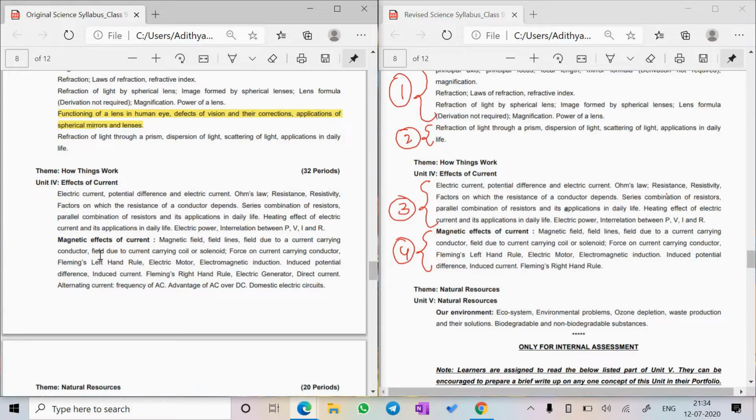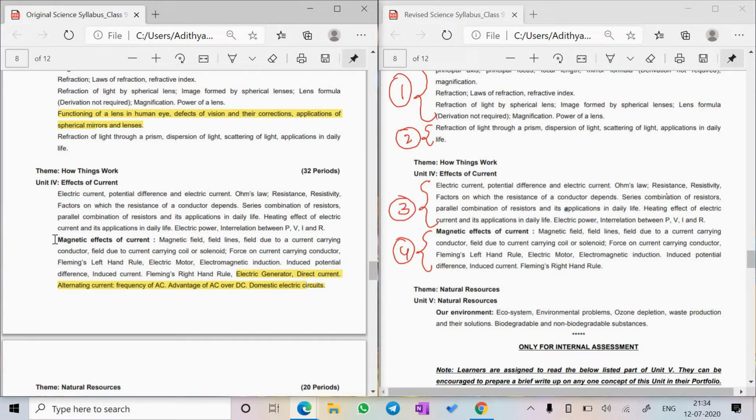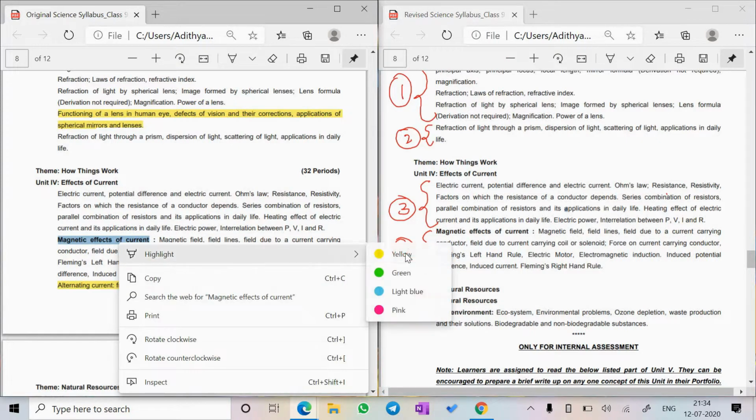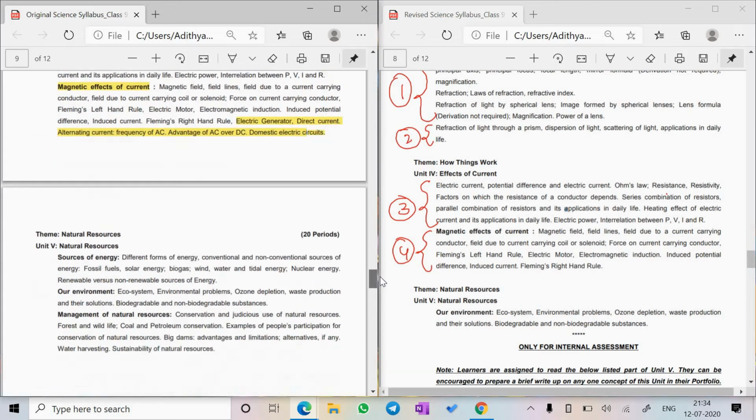The last two topics in the NCERT book, that is electric generator and domestic electric circuits, both of these topics have been deleted. There is just 2-3 pages. So all the way from here to here has been deleted. It's not a real big change in this chapter. The human eye and the colorful world, almost half, or 1/4, has been removed.